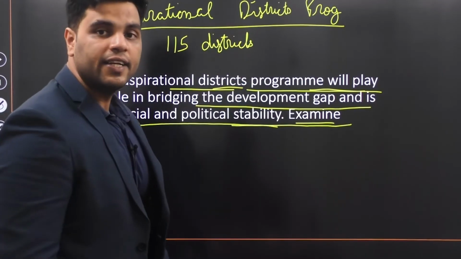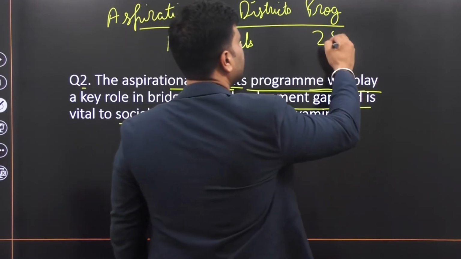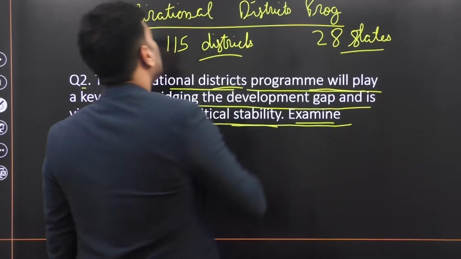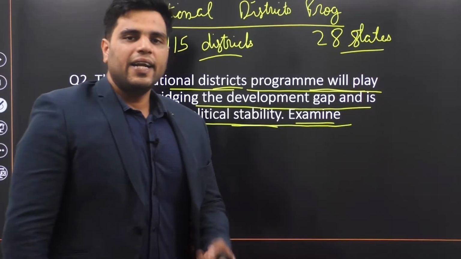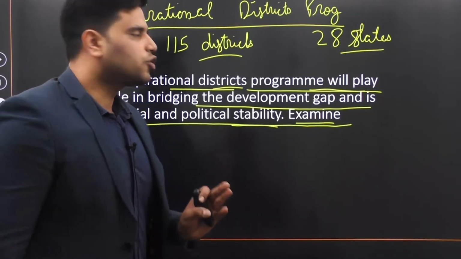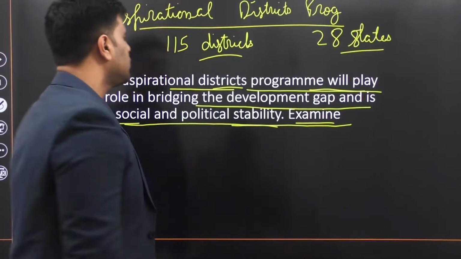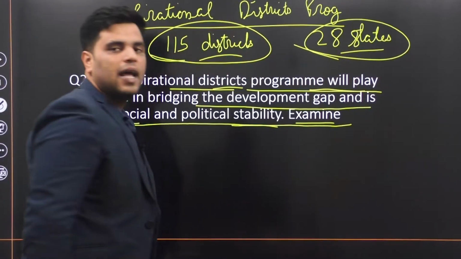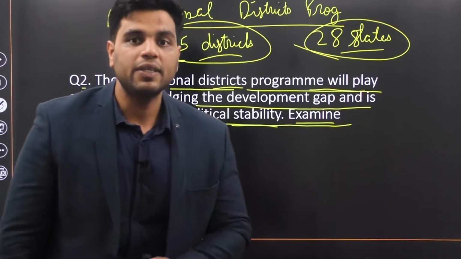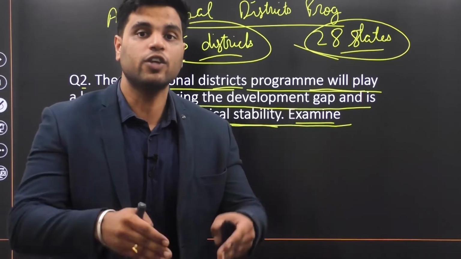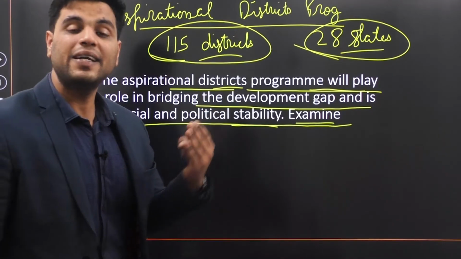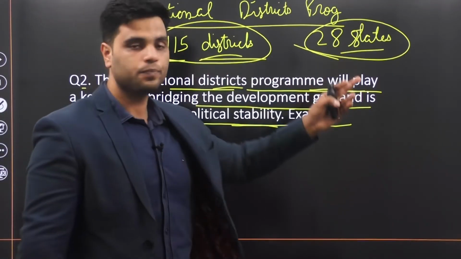These 115 districts shall be selected from 28 states. The idea would be that there should be at least one district from one state. All right. So these 115 districts shall be selected from 28 states, and the state government and the central government would focus to develop these districts, to improve the human development indicators in these districts.